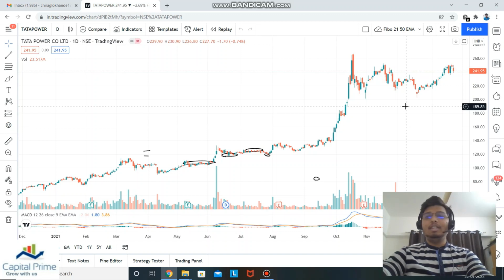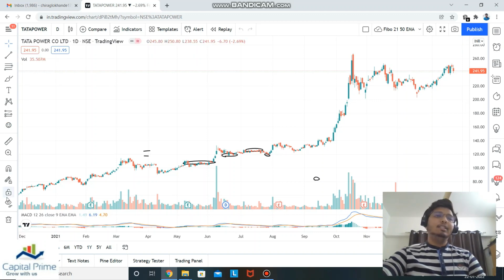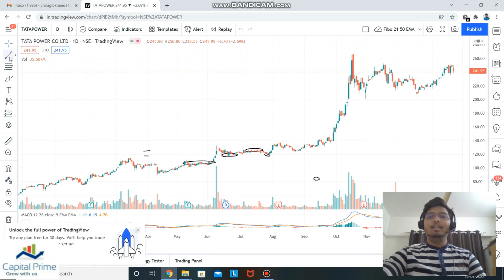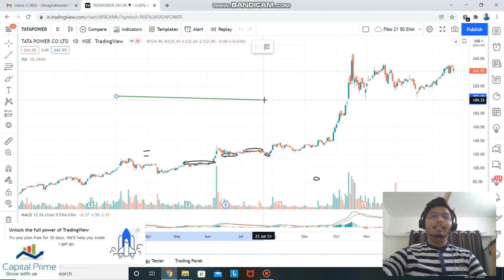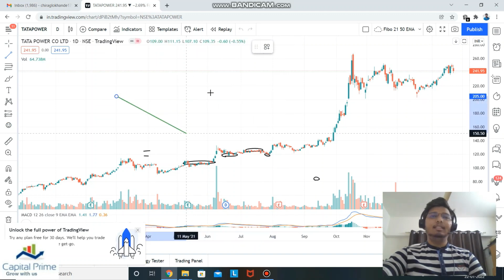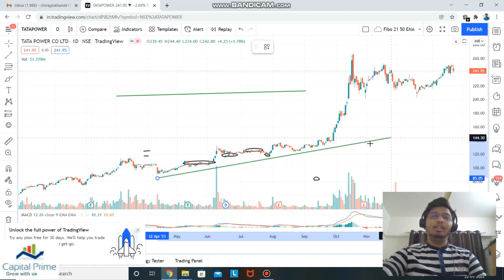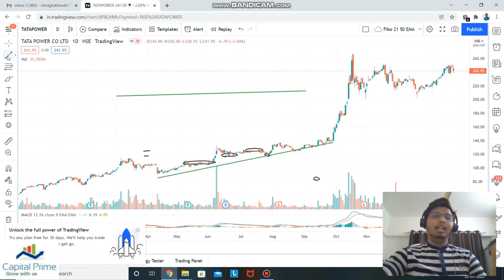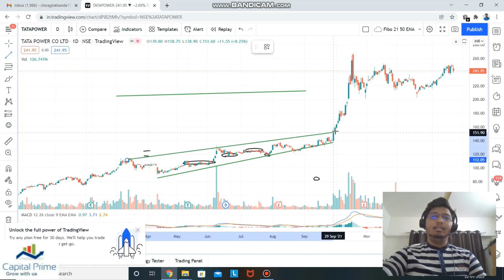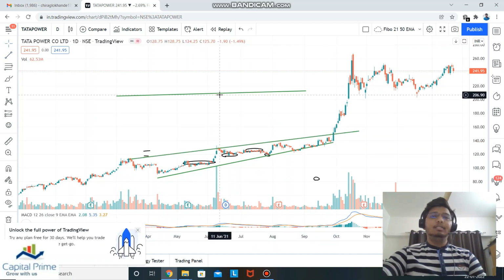Now let's get acquainted with various features of TradingView, what we can do and how we can analyze a stock. On the left hand side, you can see this particular pane. Using this pane, we can use various tools that TradingView provides. One of the most common tools is the trend line. A trend line is basically a singular line. It's just a line, so if we have to analyze a stock in a particular way, we can simply draw the line anywhere.